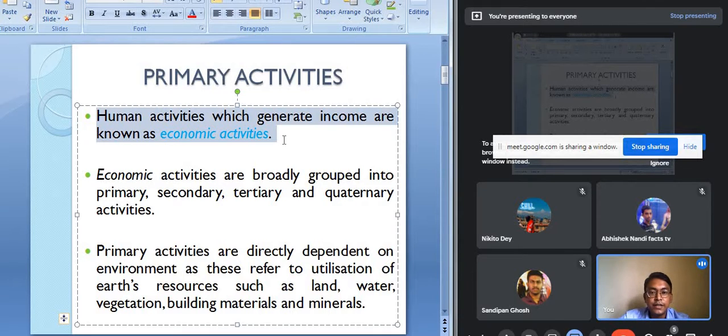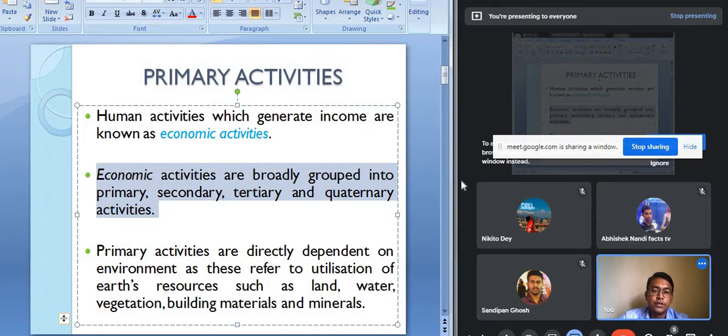These economic activities are broadly grouped into primary, secondary, tertiary, and quaternary activities.